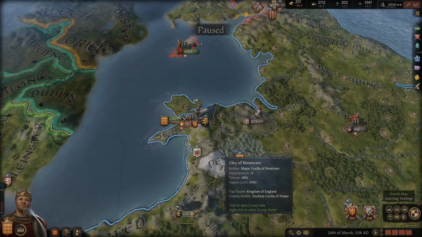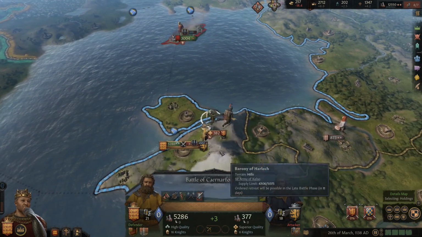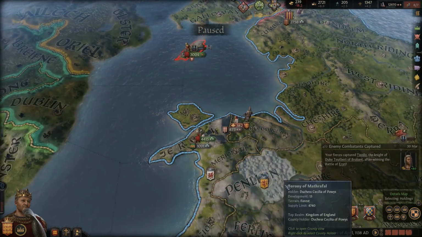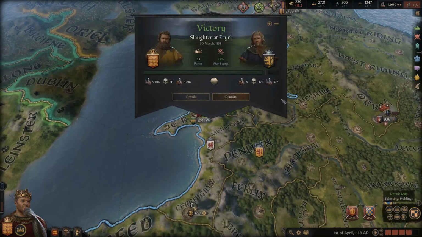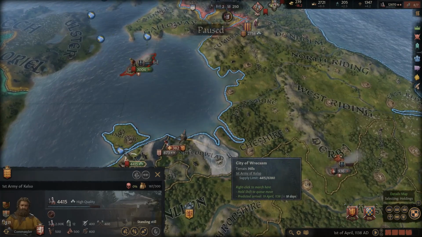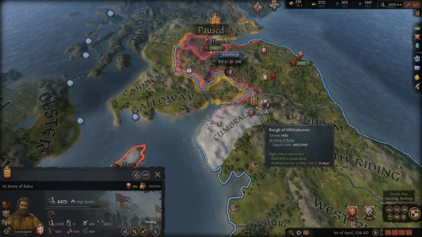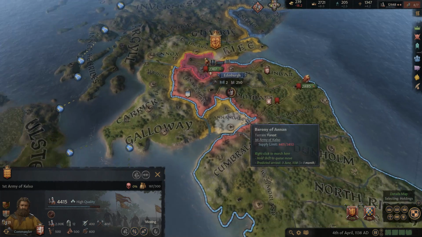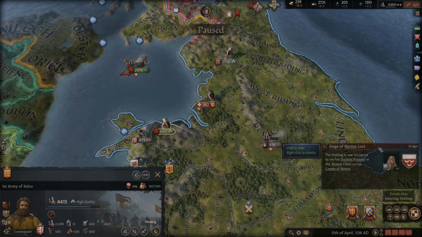Yeah, I don't know, guys. That's a shame. Should have done that a little bit differently, I guess. Oh, here we go. The war's still going. The battle's still going. Alright, so we did capture an enemy combatant. Not much war score because we didn't kill very many troops. Yeah, that's a real bummer. He kind of stole our glory there. Really screwed us over, too, because now we can't get the war score we could have got from winning a big battle. So now instead, we are definitely going to have to invade Norway, which is a bummer.